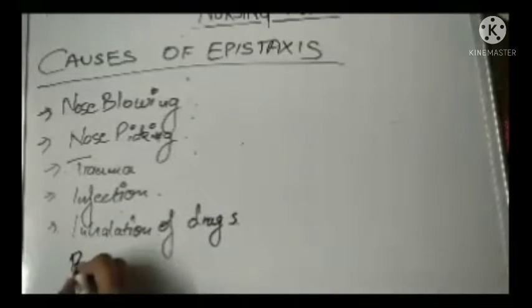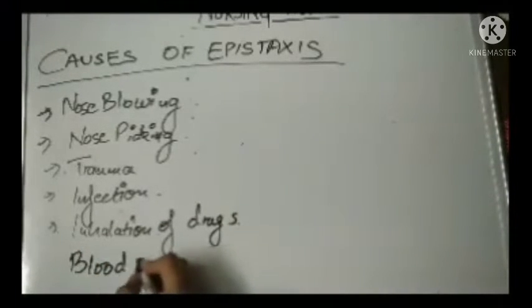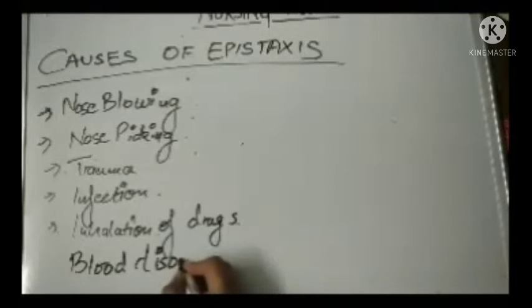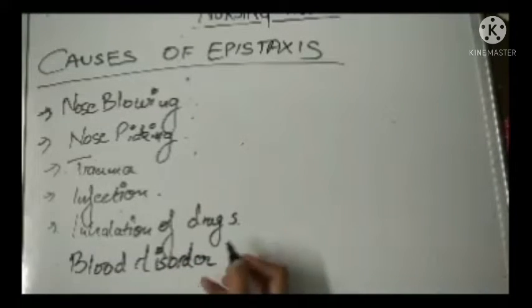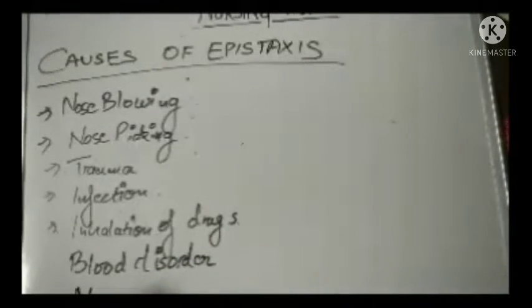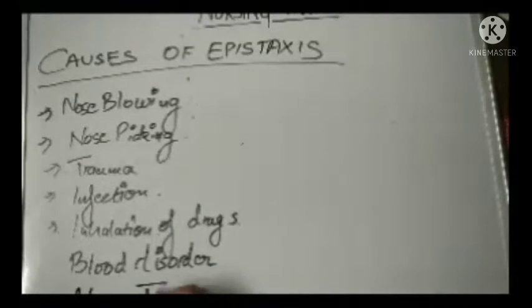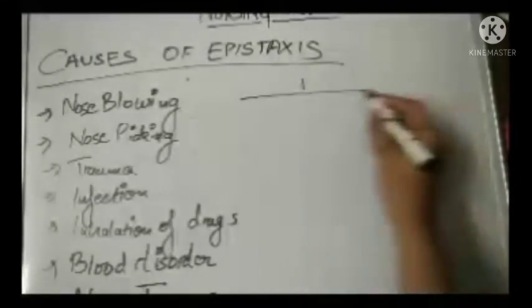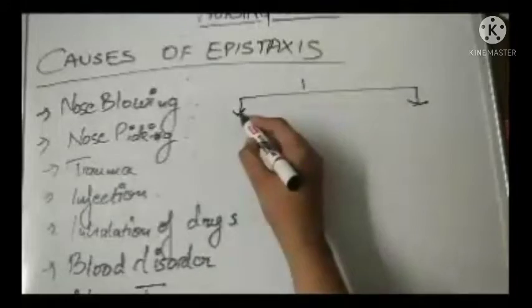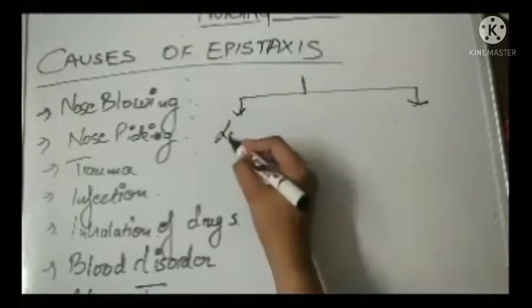Then any type of blood disorder. Next is any tumor which is present in the nose, nasal tumor. So these are the various causes which can lead to the epistaxis. And if you want to study these causes under two different headings, these are the local cause and the systemic cause.